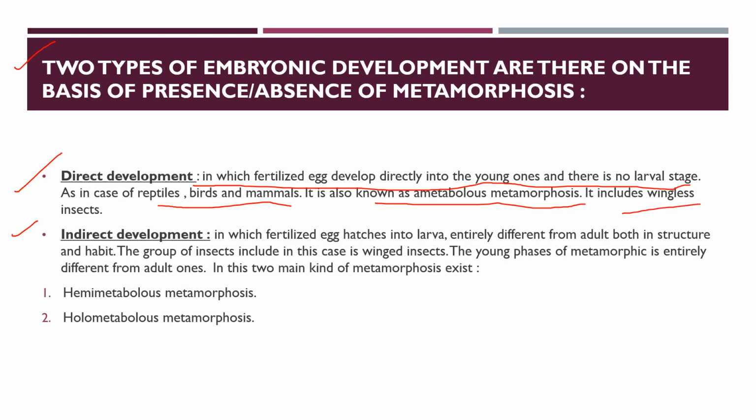Next is indirect development. Indirect means it does not occur directly, it goes through stages. It has a larval stage also, in which the fertilized egg hatches into a larva entirely different from the adult both in structure and habit, as in the case of butterfly and dragonfly. It occurs in winged insects. The young one's phase of metamorphosis is entirely different from the adult ones. It is further classified into two main types.